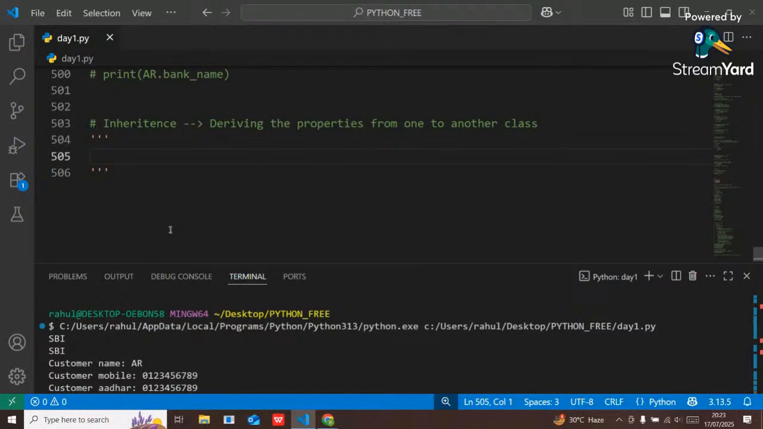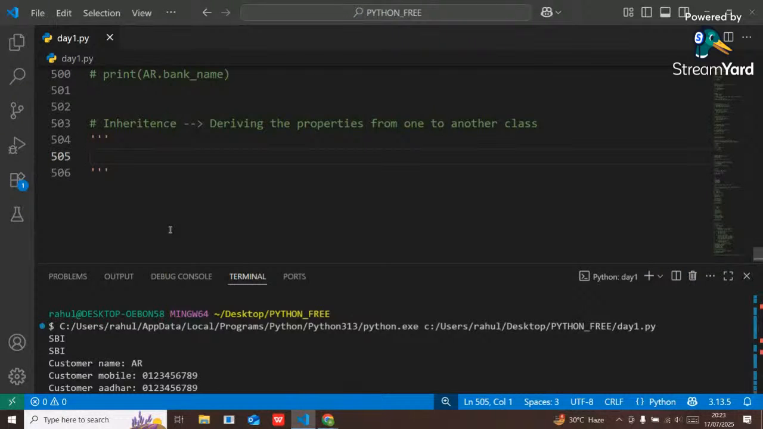Guys, please let me know how many types of inheritance there are in Python. Three? No, not three, guys. Five. Yes, five is correct. Could you please tell me what the five types of inheritance are? Yes, five types.